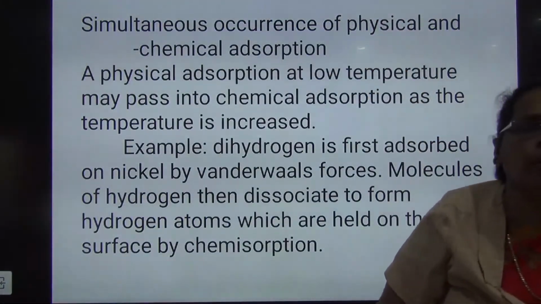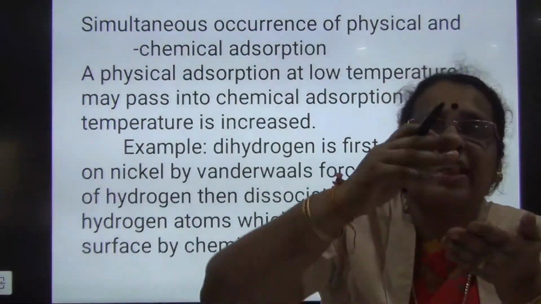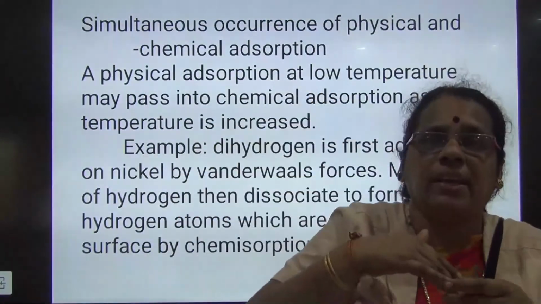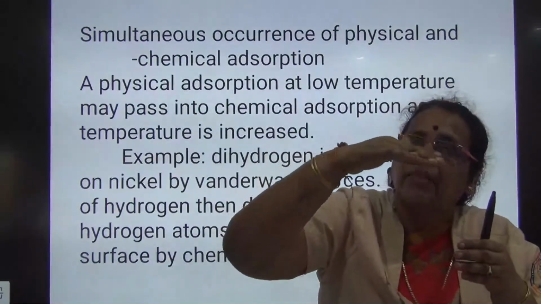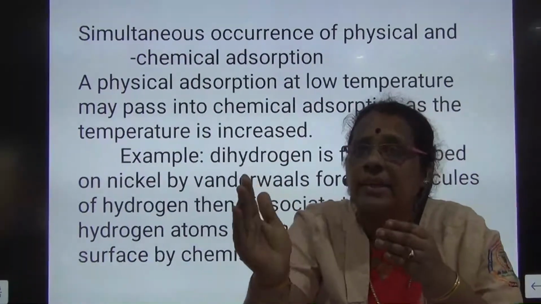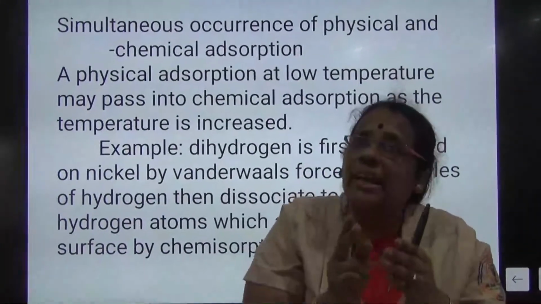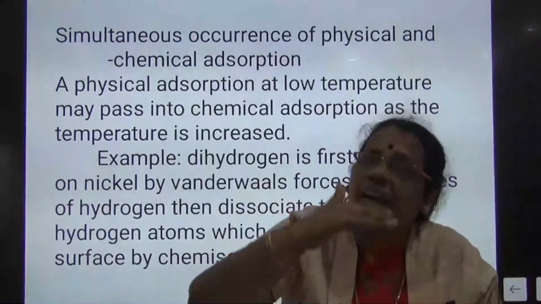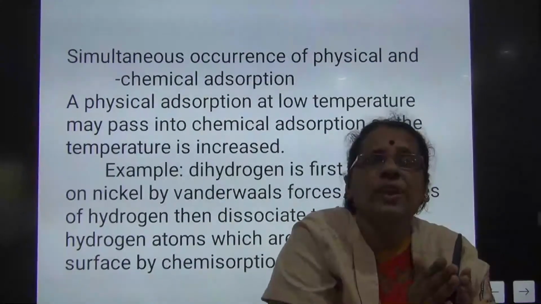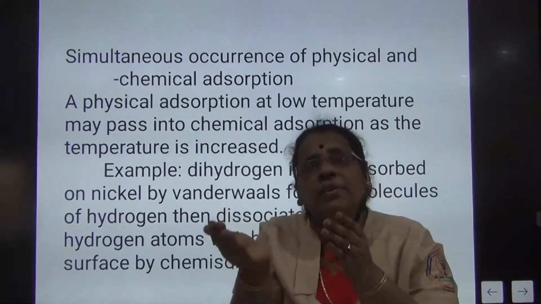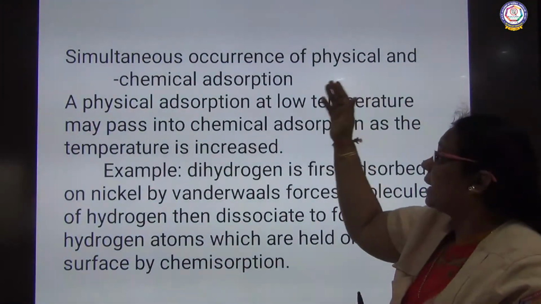So, we are going to talk about simultaneous occurrence of physical and chemical adsorption. We are going to see how physical adsorption takes place initially, and what happens after that, how it changes into chemical adsorption. So, two different adsorptions are taking place simultaneously. Physical adsorption takes place initially, and we will see how it is converted into chemical adsorption.